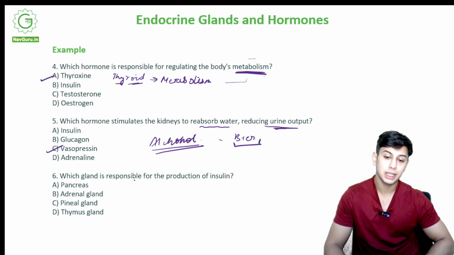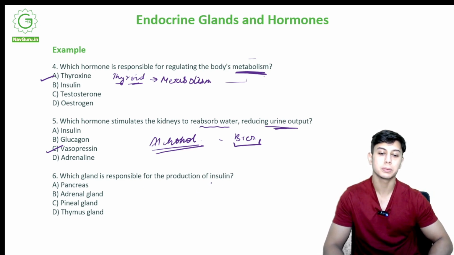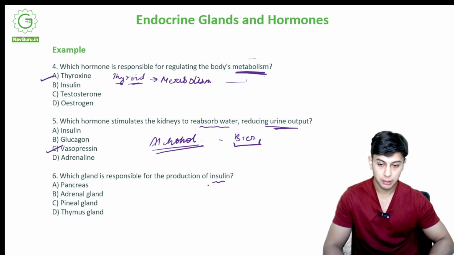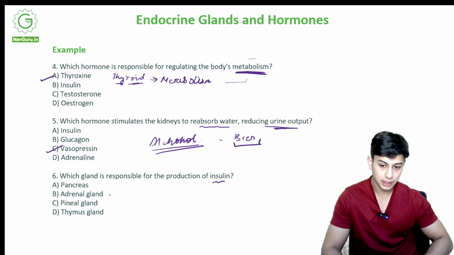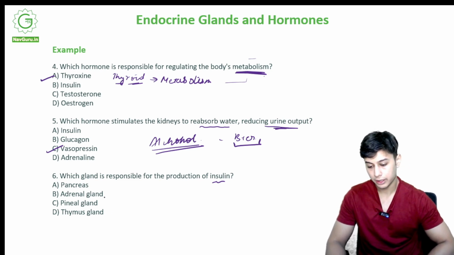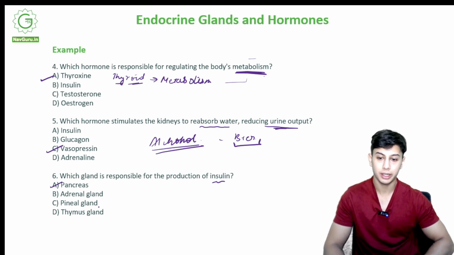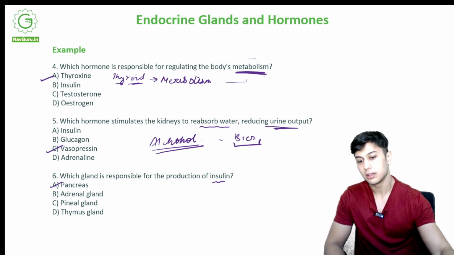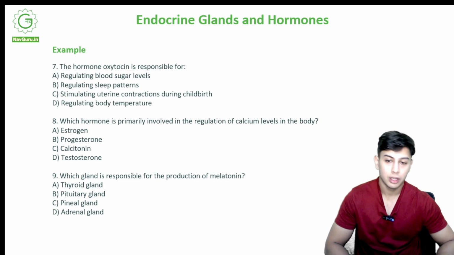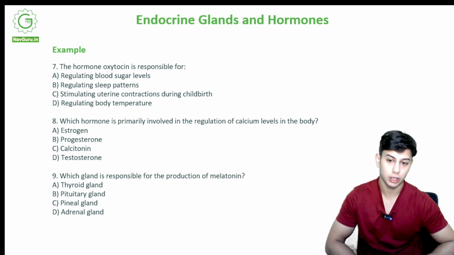All right. Which gland is responsible for the production of insulin? Insulin is produced by which gland? Pancreas, adrenal gland, pineal gland, or the thymus gland? Correct option is option A, pancreas. Alright, pancreas. The hormone oxytocin is responsible for what?